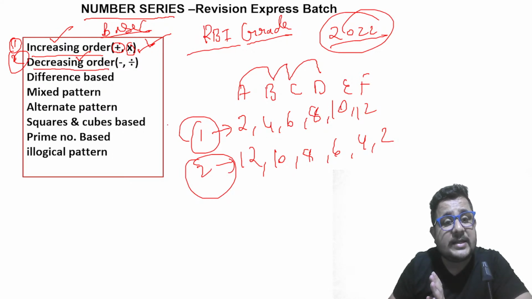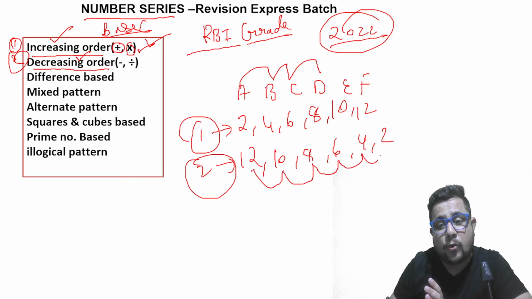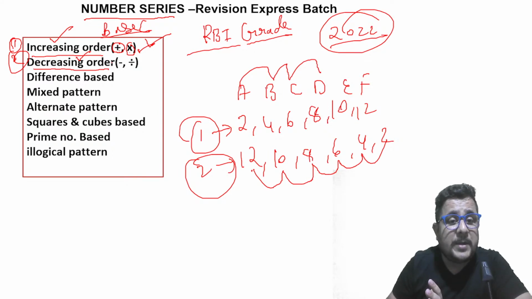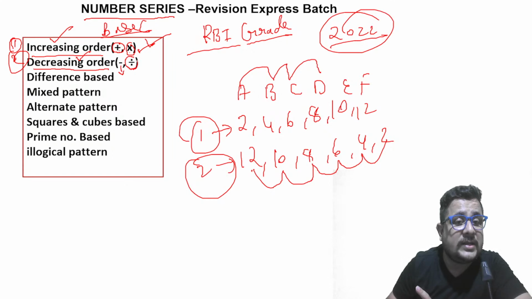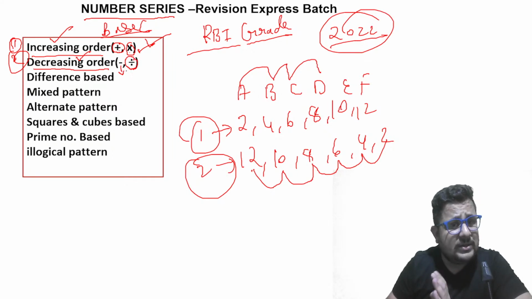Decreasing order means it is in what? In ascending or descending order: 12, 10, 8, 6, 4, 2. So you can see here, it could be based on what? Here you can directly apply subtraction or division. It is also based on the difference. If the difference is huge, then you can go with division first. And if the difference is less, then you can go with difference.